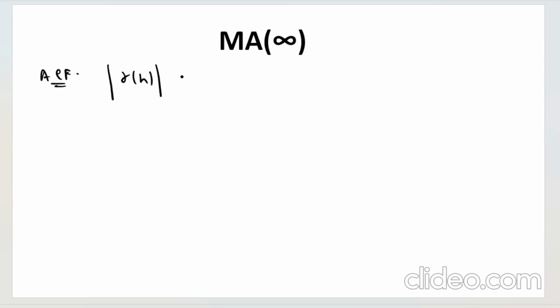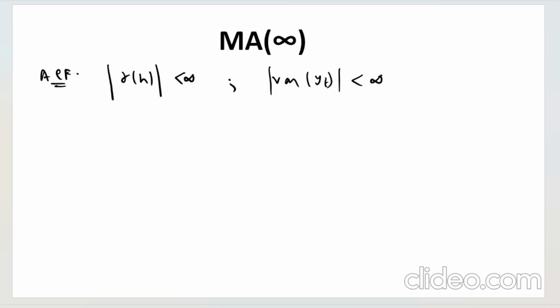This has to be less than infinity. Finite means that the variance of yt has to also be less than infinity. And this autocorrelation function gamma h, the absolute value of that has to be less than infinity, and also for the variance it has to be less than infinity, right? This is what we have. Now we will show that from this only you can directly say that variance is also less than infinity.